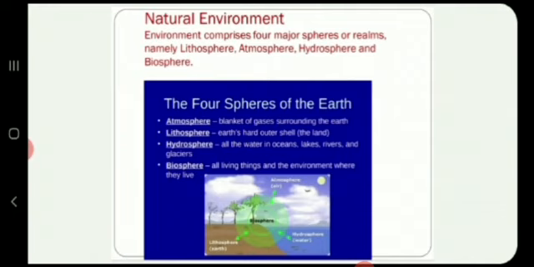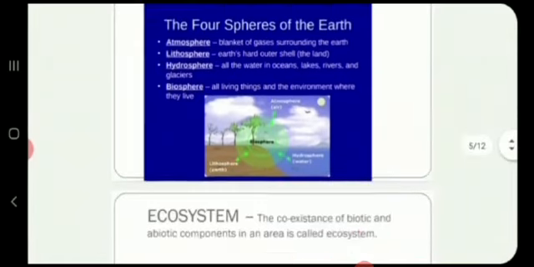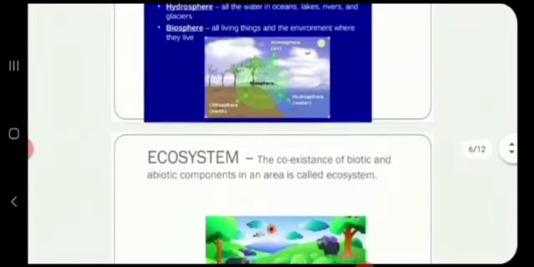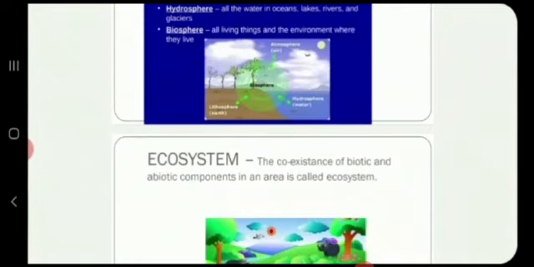And the last sphere of the earth is the biosphere. The word bio means life. When lithosphere, hydrosphere and atmosphere overlap in such a way that it supports life, it is known as the biosphere. Various elements of the biosphere interact with each other to support plant and animal life. Here a diagram is also shown, showing the four spheres of the earth.